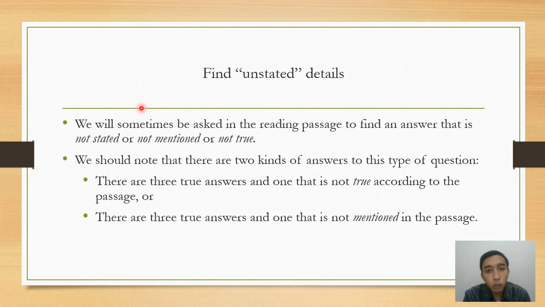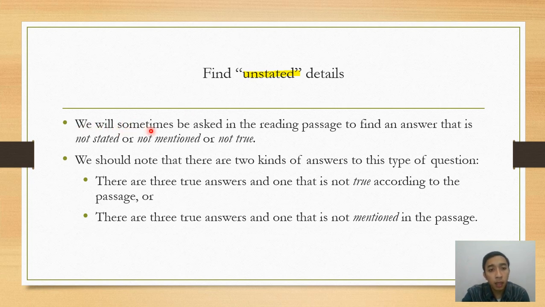In this session, we are going to focus on finding unstated details. We have to underline the words unstated details. Unstated means not stated. So, there is no statement in the text. Okay? We have to highlight the word unstated. Unstated details.